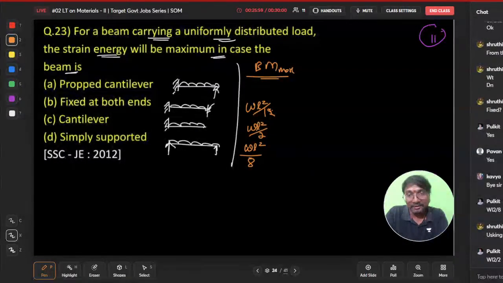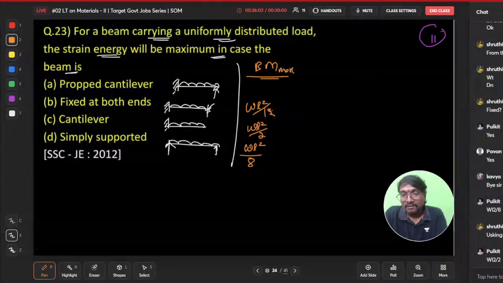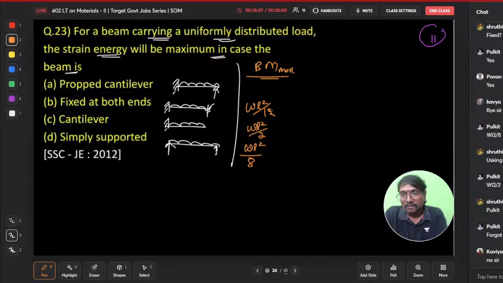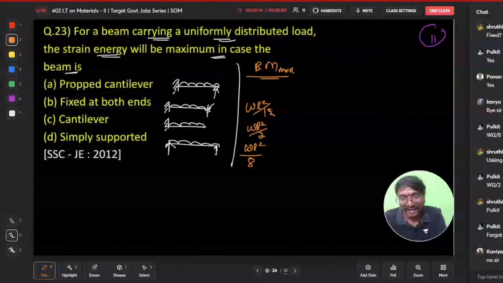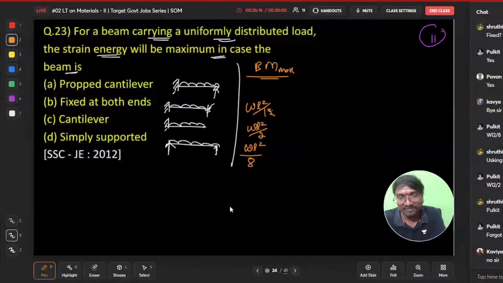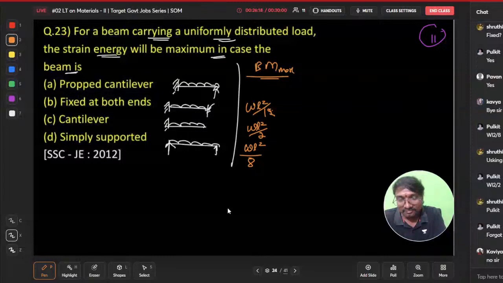Anyone from YouTube? Okay, maximum bending moment in this propped cantilever, right? Everyone forgot that? Anybody remember the values or nobody remembers? Tell me.